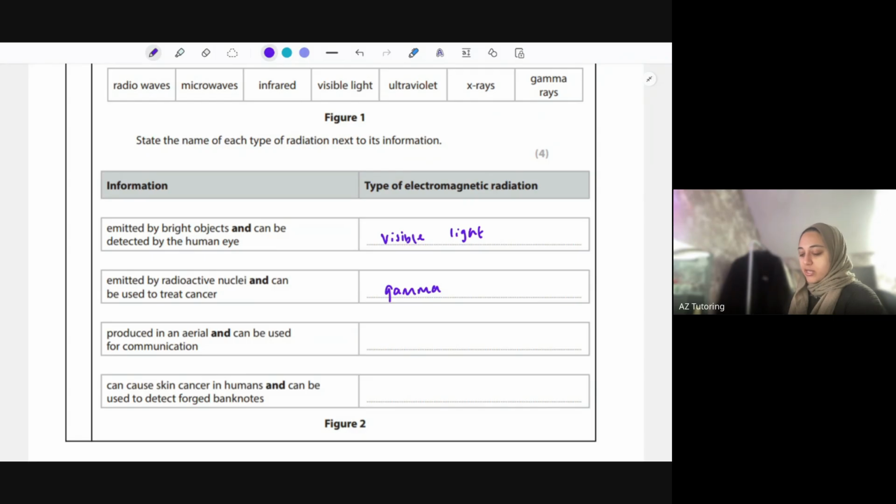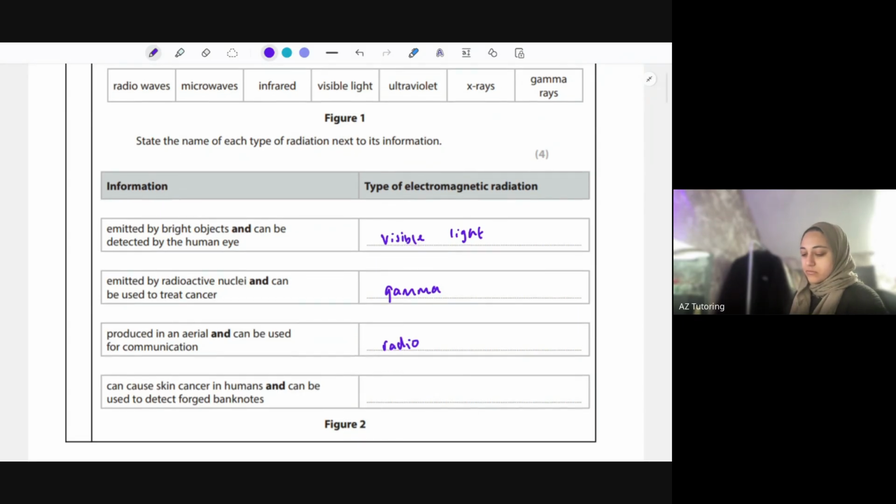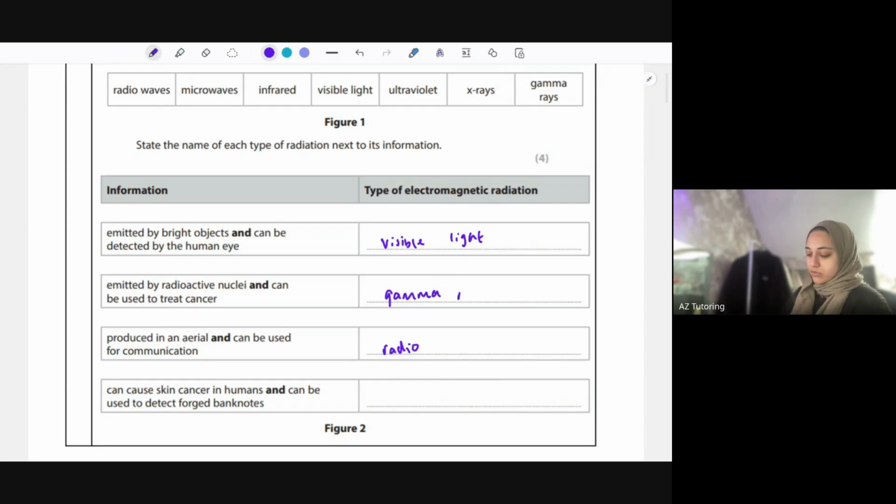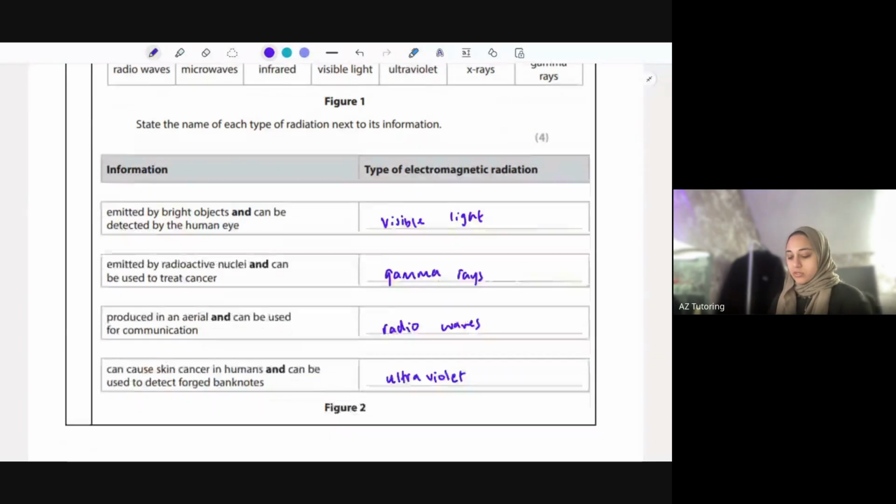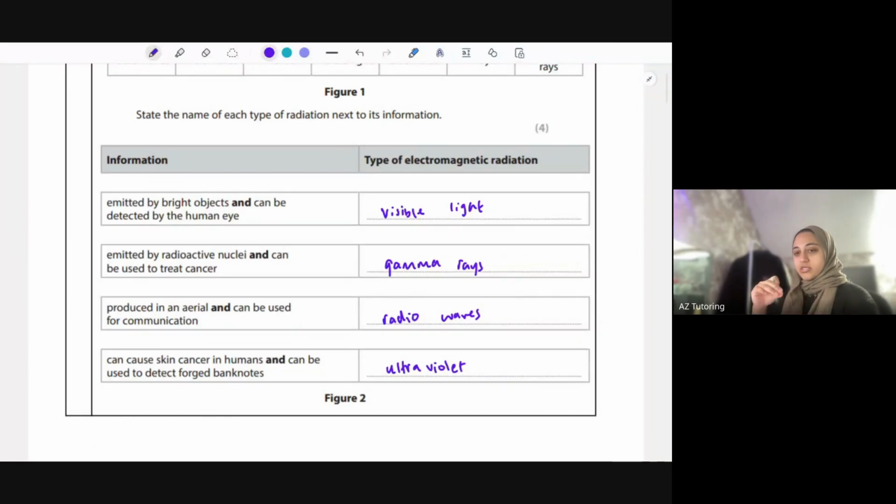Produced in an aerial and can be used for communication, that's radio waves. Can cause skin cancer in humans and can be used to detect forged banknotes, that's ultraviolet. So remember, ultraviolet is emitted from the sun. That's why it causes skin cancer, penetrates through the skin, alters the DNA, so mutates it, and that's what causes skin cancers.